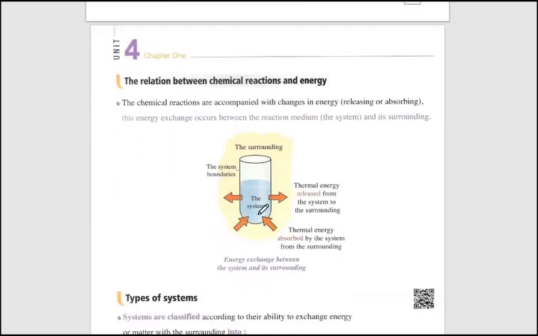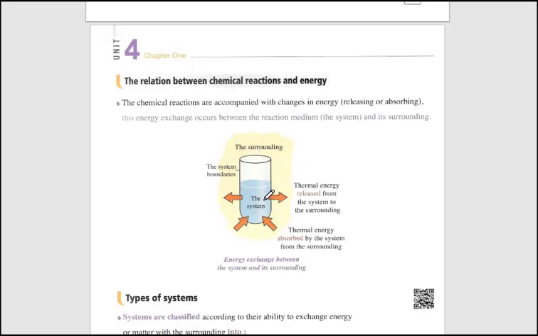So here is the system, what is inside the container, in which the physical change or the chemical reaction happens. And outside here there is a surrounding. Surrounding here refers to the outer area around the system.